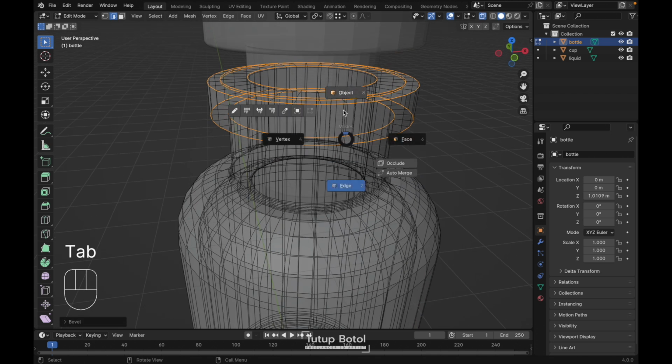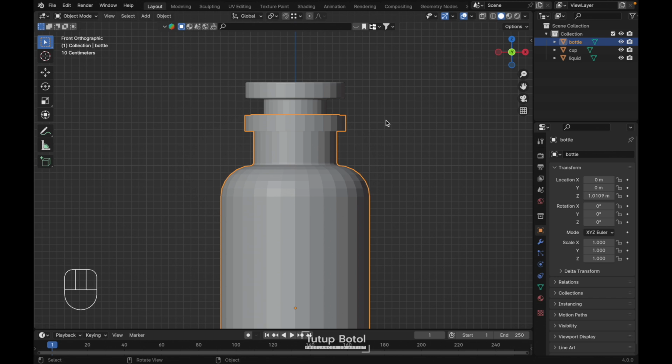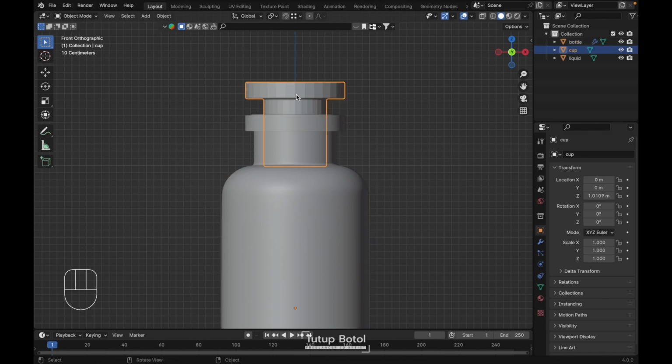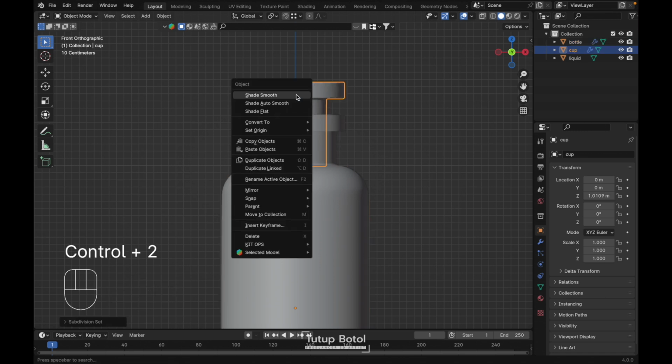Okay, back to the object mode. Now we can add a subdivision modifier just by pressing Ctrl 2. Right click, shade smooth. For this cup, Ctrl 2, right click, shade smooth.